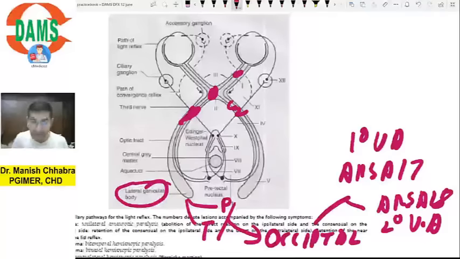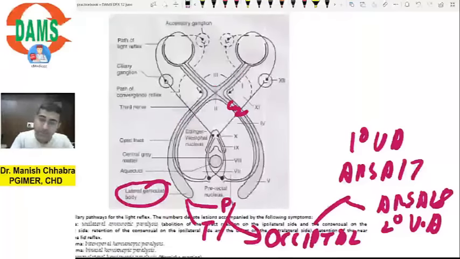Is it understandable? Now if you carefully look at this diagram, any impulse we talk about has two components. One is the afferent component, another is the efferent component. The afferent component is via the optic nerve, for the pupillary light reflex. The efferent component is via the oculomotor nerve. You already know that, right?